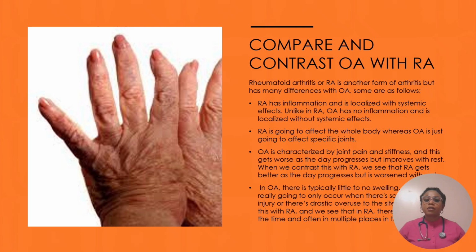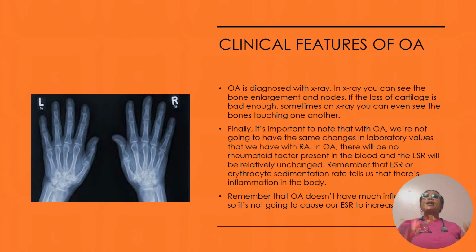What are the clinical features of osteoarthritis? Osteoarthritis is diagnosed with X-ray. In X-ray, you can see the bone enlargement and the nodes. And if the loss of cartilage is bad enough, sometimes on X-ray, you can even see the bones touching one another.